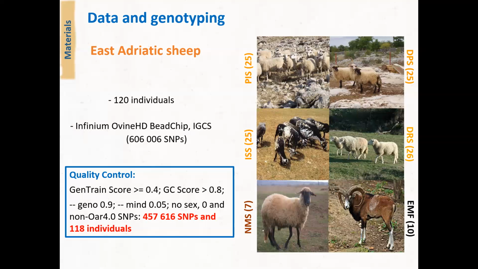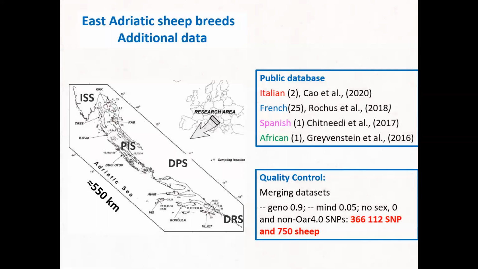Additionally, we have added more Mediterranean breeds that were publicly available. We have included 2 Italian breeds, 25 French breeds, 1 Spanish, and 1 African breed. After merging the dataset and quality control, we ended with around 360,000 SNPs and 750 animals.